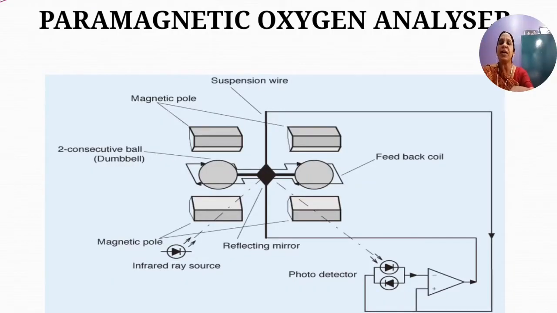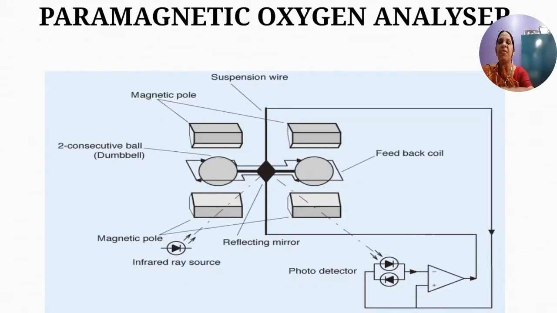This is the diagram of a paramagnetic oxygen gas analyzer. As you can see in the picture, you have dumbbell shaped spheres. There are two spheres in the form of a dumbbell. They are held by suspension wires. You are holding that dumbbell in the magnetic field produced by two magnetic pole pieces.